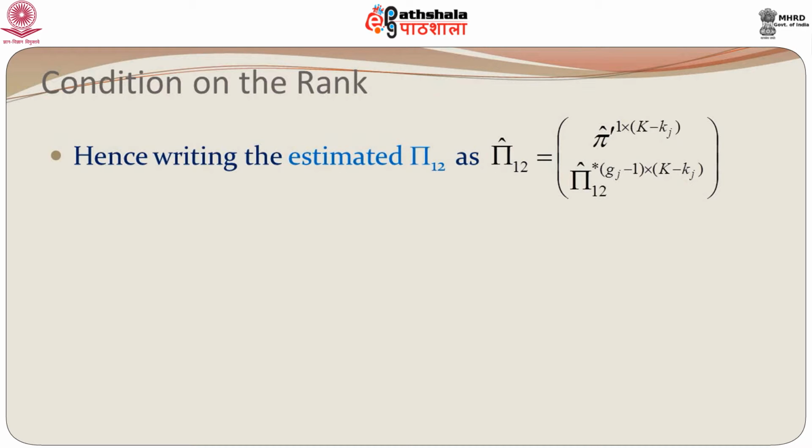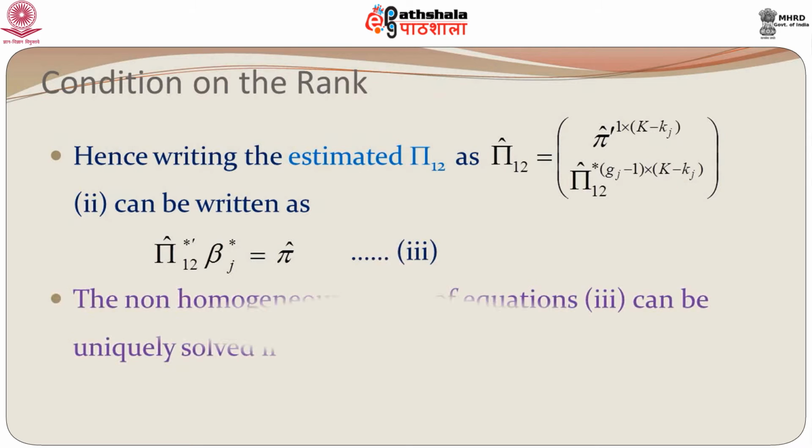So, if we break up pi 1 2 hat this way, then we will end up with pi 1 2 hat star prime beta j star is equal to pi hat. Mind you, we had 1 minus beta j star into pi 1 2 equal to 0. So, the 1 goes with the small pi and beta j goes with the pi 1 2 hat star, and we have a set of non-homogeneous equations in this case. We will call this 3.